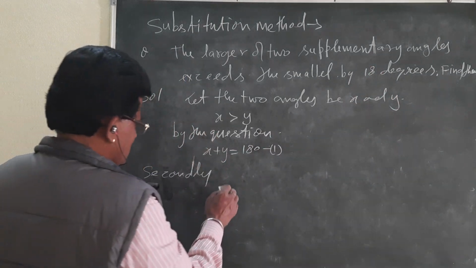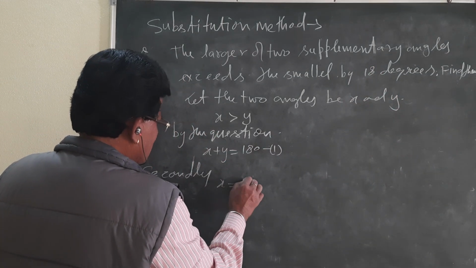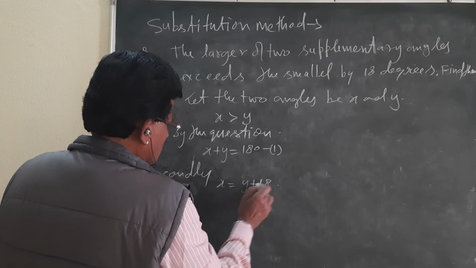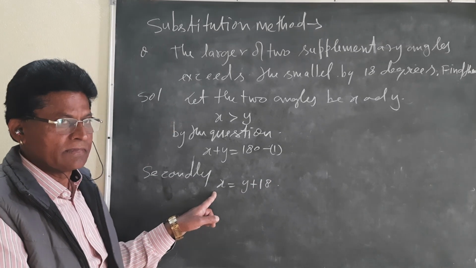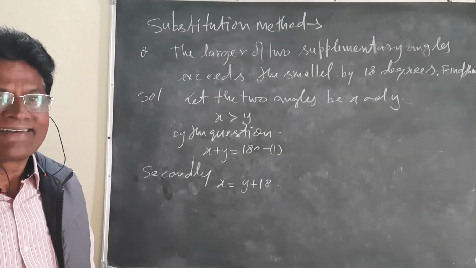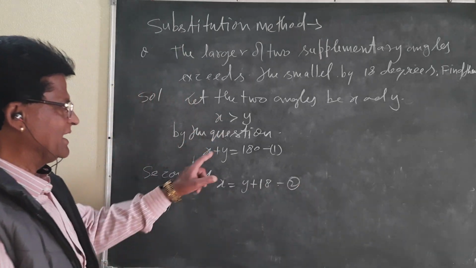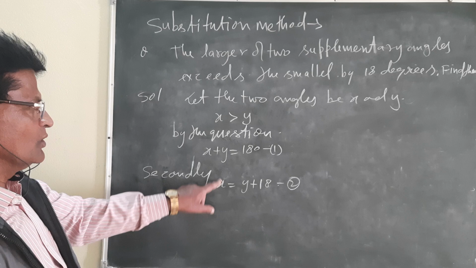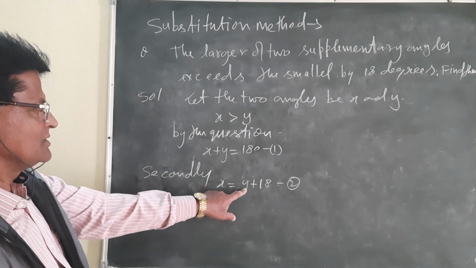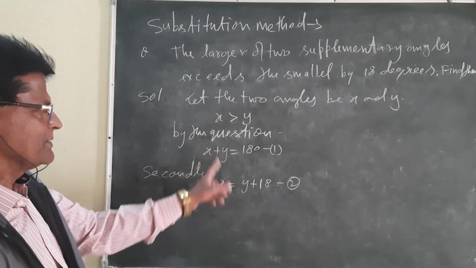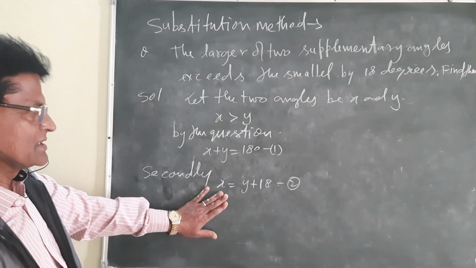Larger is x. x will be equal to y plus 18, since y is the smaller. One more equation we put. It is equation number 2. Okay, from 1 and 2, from 2 the value of x you substitute in equation number 1. Very simple. We generated the equations.